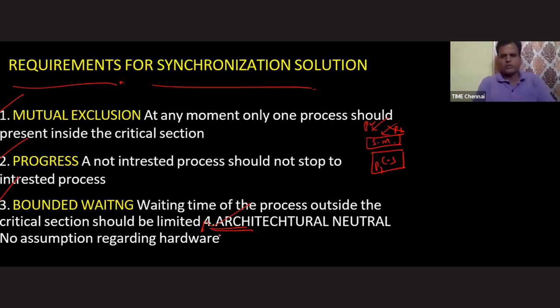Chalo, we'll see this one. So I hope you understood the meaning of mutual exclusion. Okay, fine. Chalo, progress. We'll see this one. A not interested process should not stop the interested process. What is the meaning of this? Okay, I'll give you one example. Actually, it is my own definition: a not interested process should not stop the interested process.